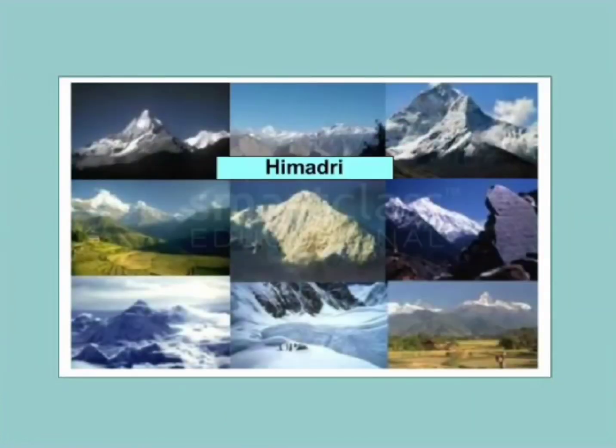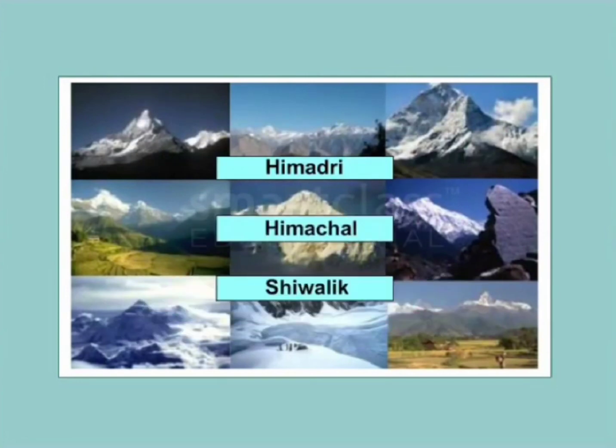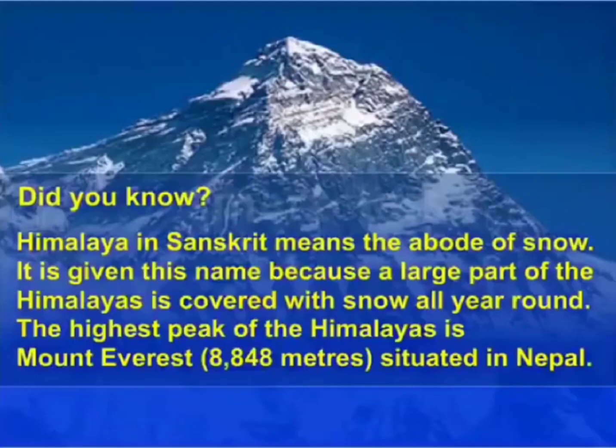The Himalayas can be divided into first Himadri, known as Greater Himalayas, second Himachal, known as Middle Himalayas, last Shivalik, known as Lower Himalayas. You must be thinking why it is called Himalayas, because Himalaya in Sanskrit means the abode of snow. It is given this name because a large part of the Himalayas is covered with snow all year round. The highest peak of the Himalayas is Mount Everest, which is situated in Nepal.